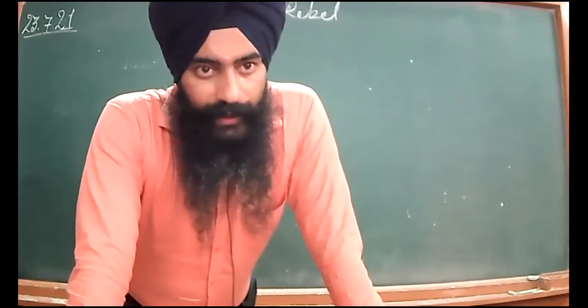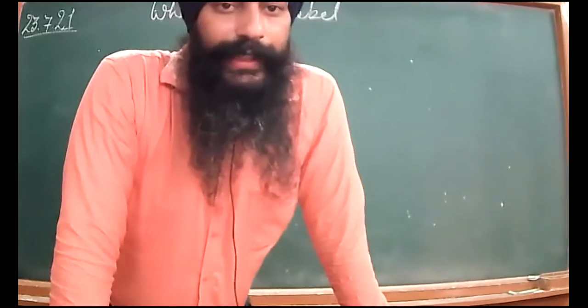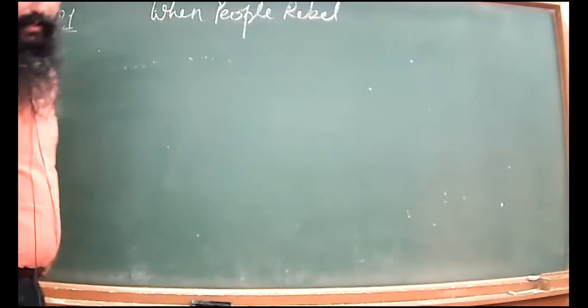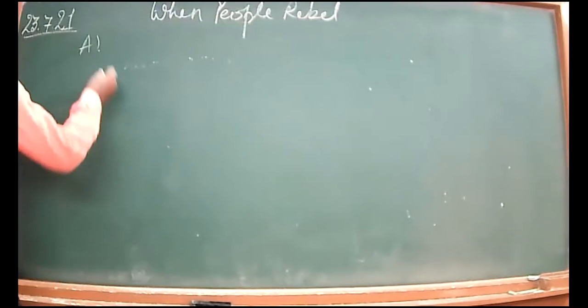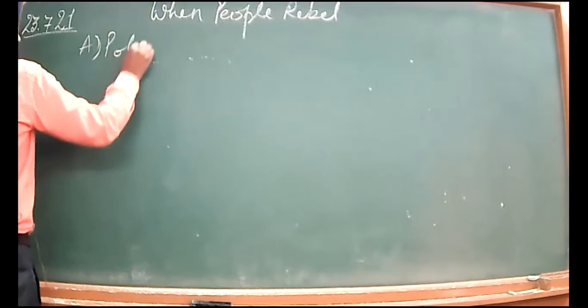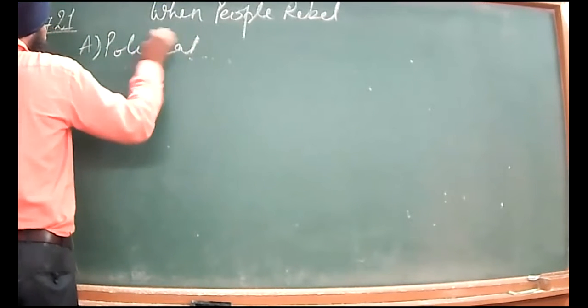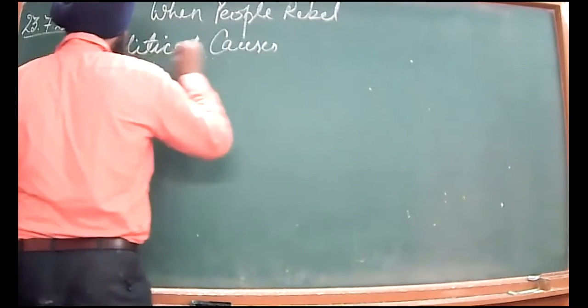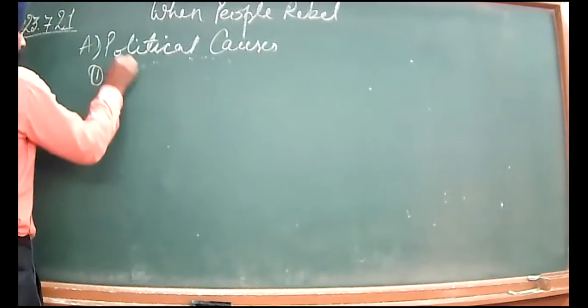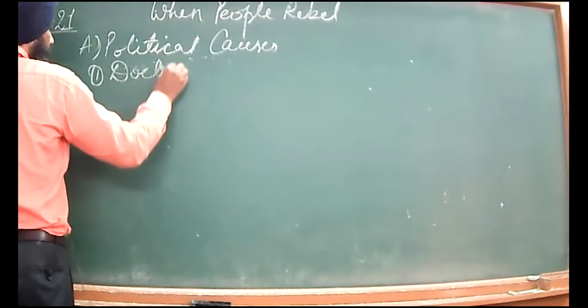So what were the causes responsible for the revolt of 1857? First, the political causes. Doctrine of lapse.